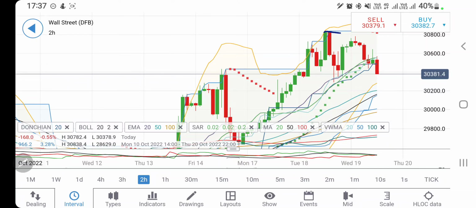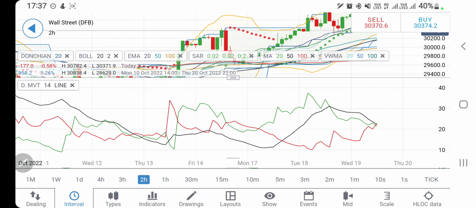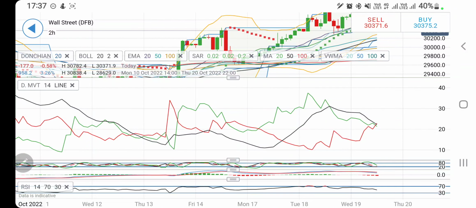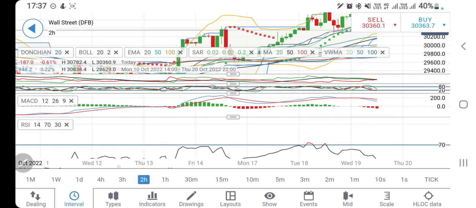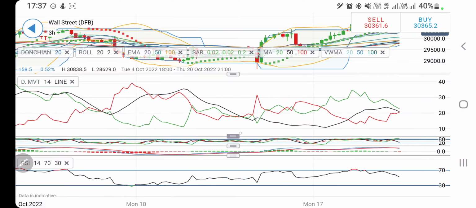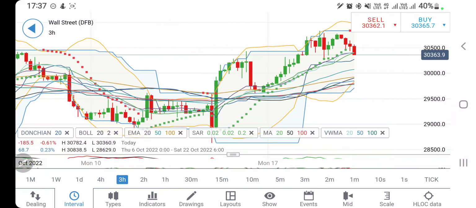See, it is looking downwards, and probably it may continue with the fall. If it successfully trades below 3350, you can expect 3300, 3200, and then below that 3000 levels cannot be denied. Directional movement crossing over for a bearish move, stochastic oversold. The MACD divergent and bearish here. It is looking downwards, stochastic looking downwards, and similar is the observation on the 3-hour charts.